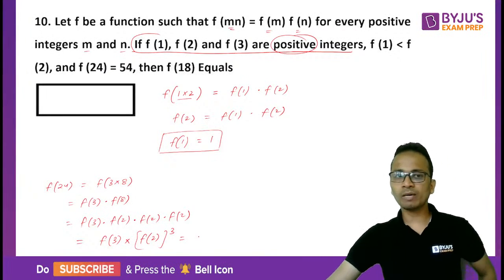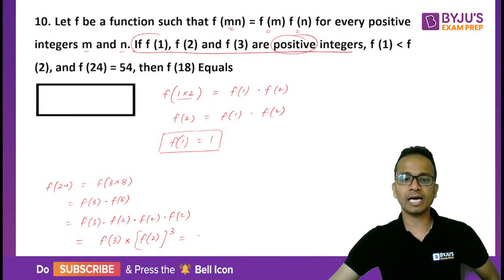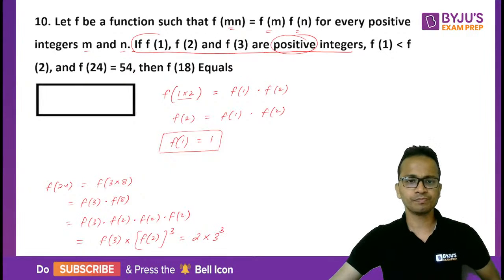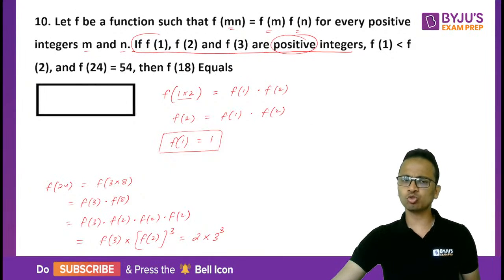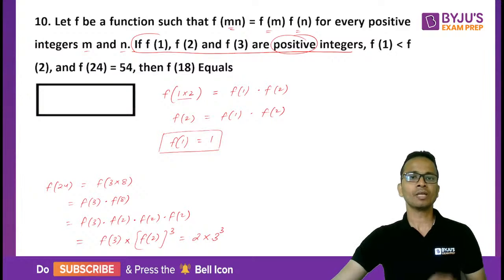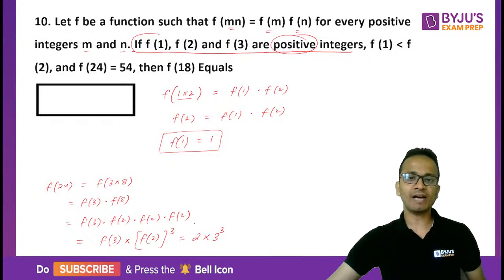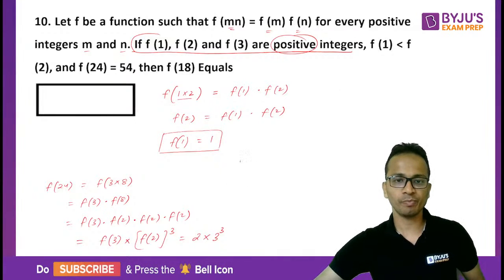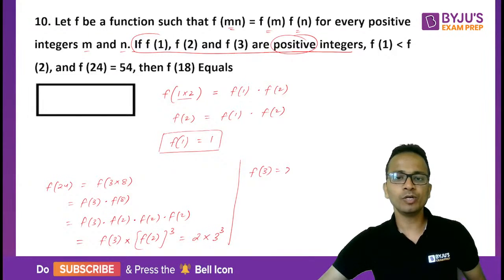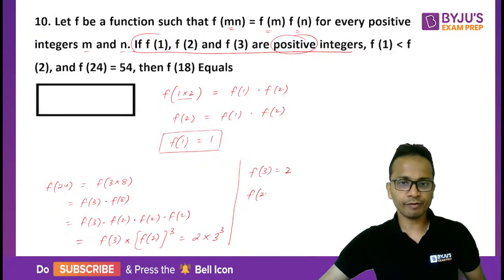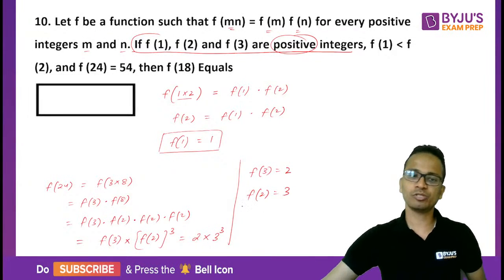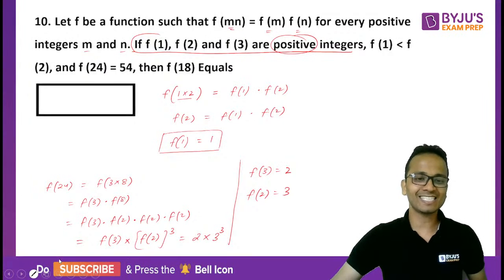अब 54 को अगर मैं factorize करता हूँ, so 54 can be written as 2 multiplied by 3 cube. Yes, 54 is 2 into 27, 2 multiplied by 3 cube. Given that f of 2, f of 3 are positive integers, I can match the values and find out from here that value of f of 3 will be equal to 2 and value of f of 2 will be equal to 3. Now the things are simple.